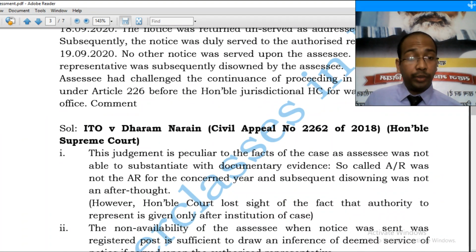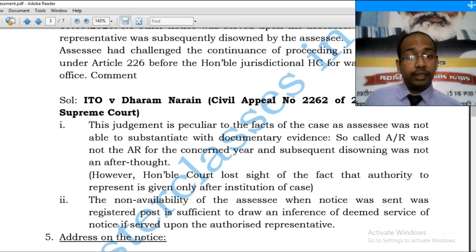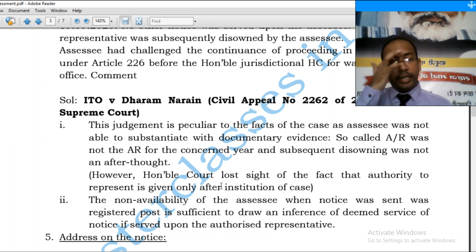the Honorable Supreme Court held that non-availability of the SSC when the notice was sent is sufficient, because notice was sent through registered post, and is sufficient to draw an inference of deemed service of notice if it has been served upon the authorized representative within the limitation period prescribed.